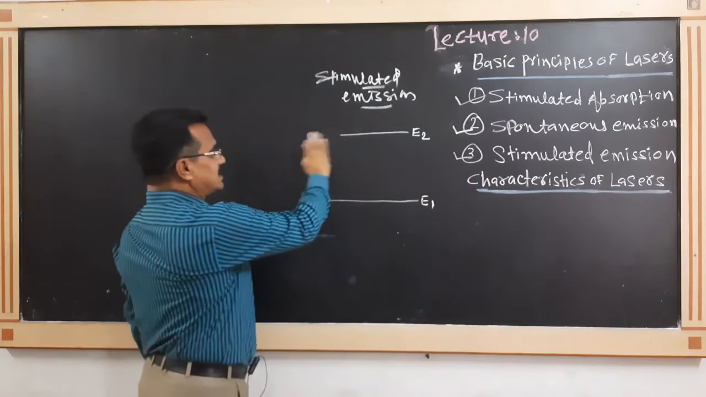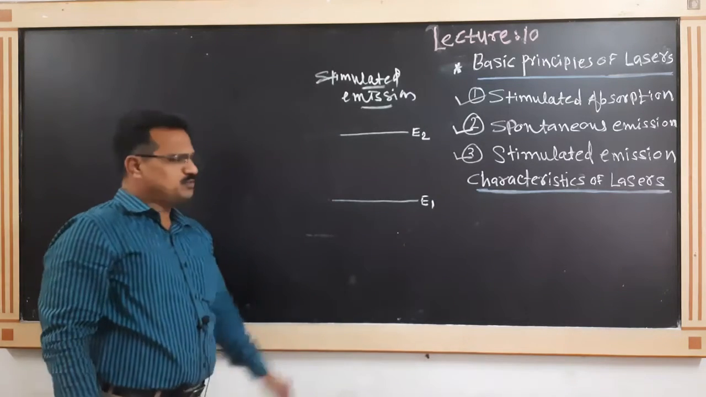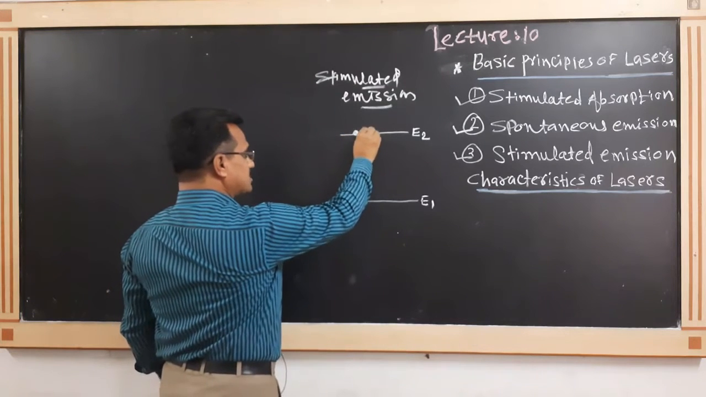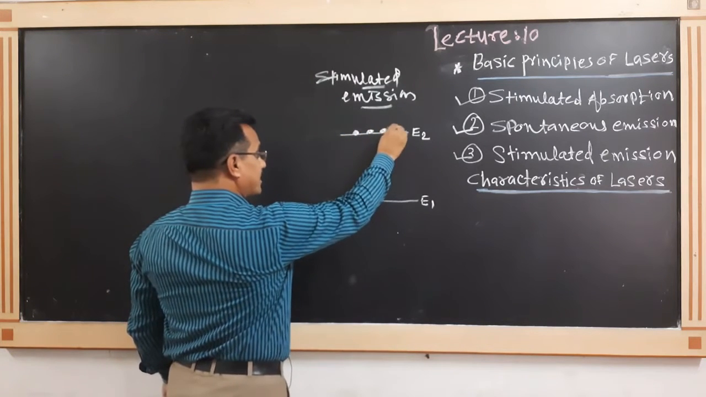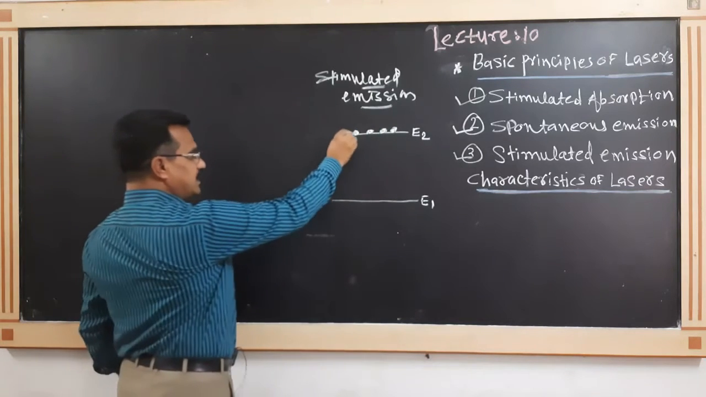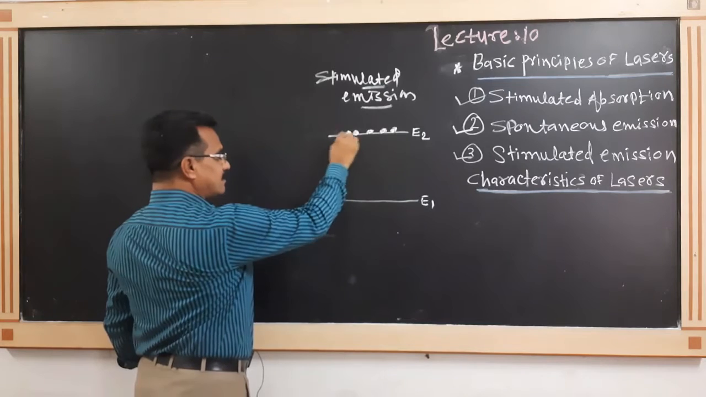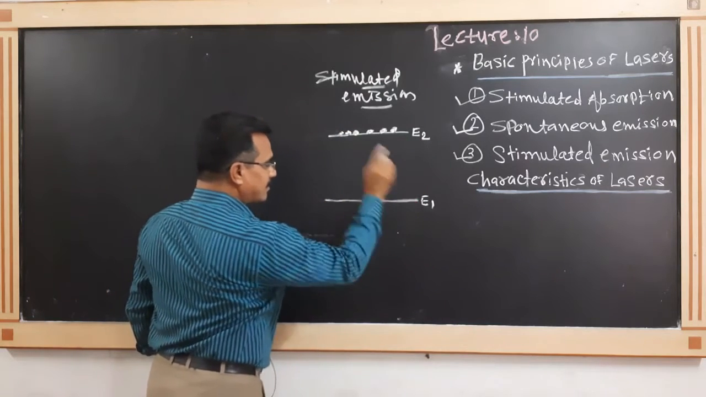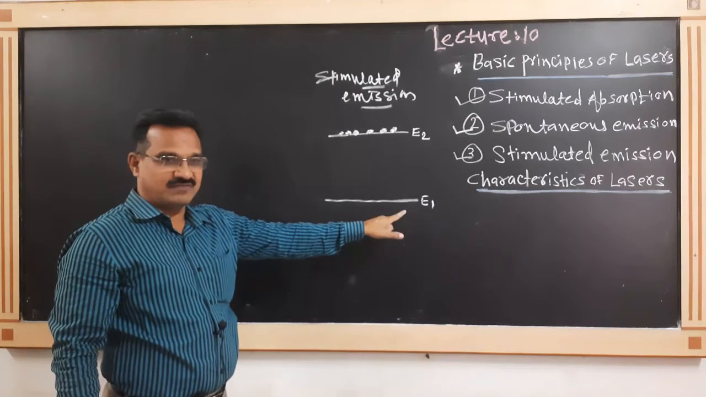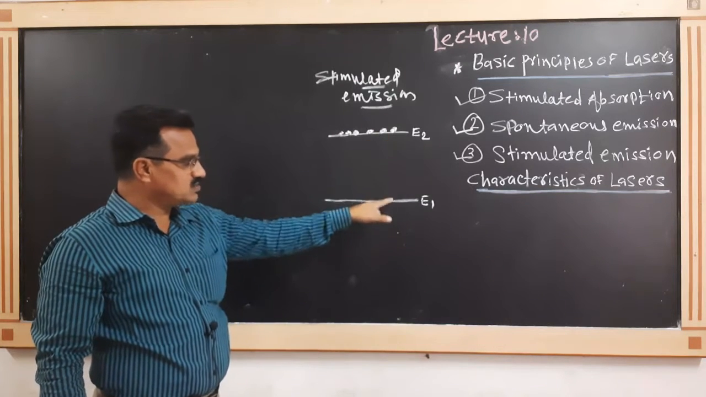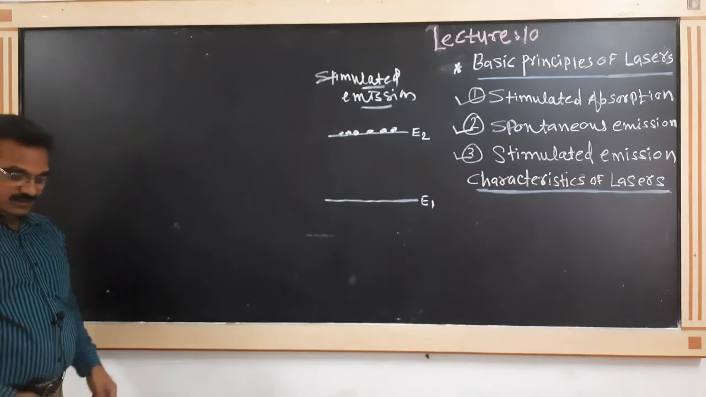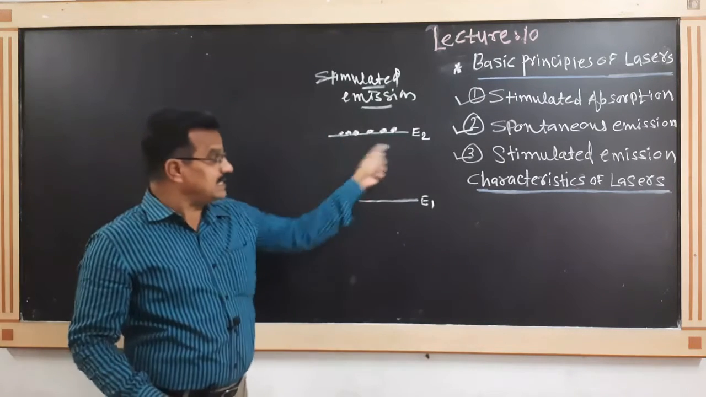These two energy levels are considered, and suppose a number of atoms are already present here in the excited state. We know that this is the excited state and this is the ground state, and the energy difference of these two states we call E2 minus E1. These are the excited atoms.